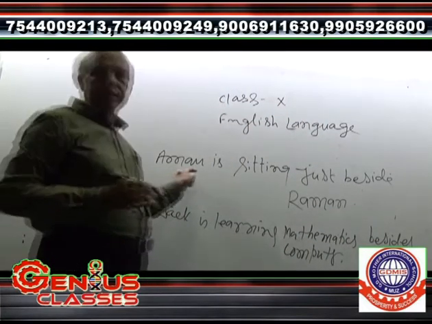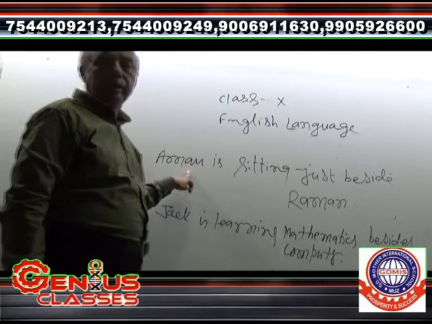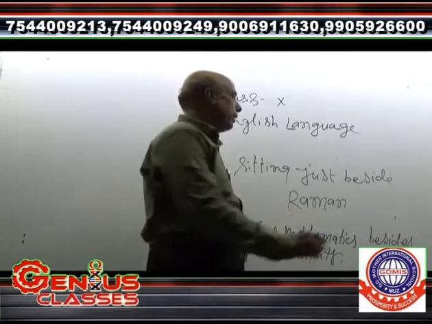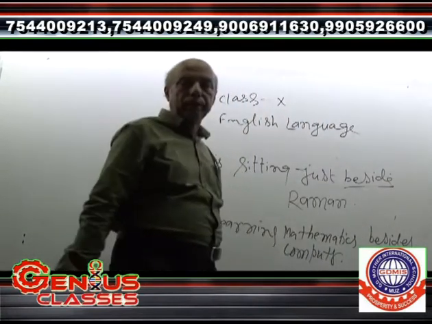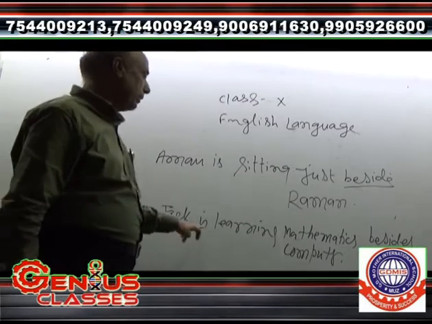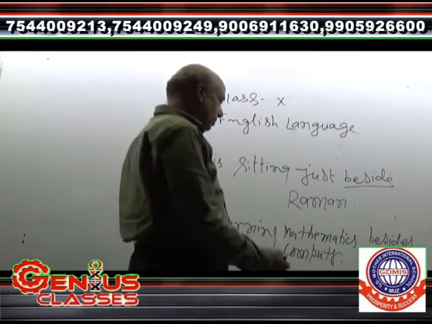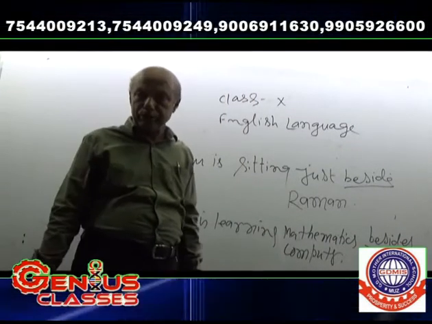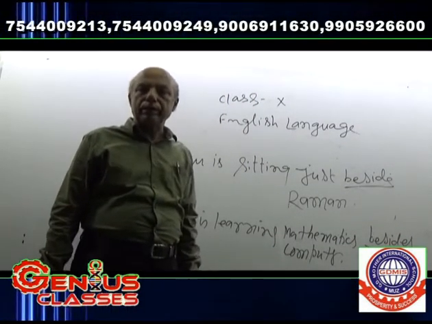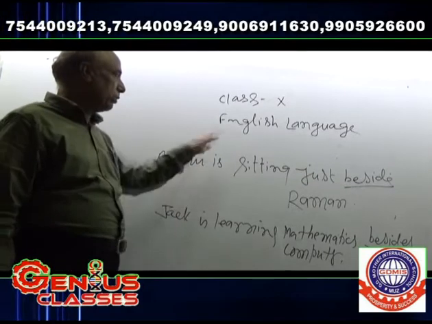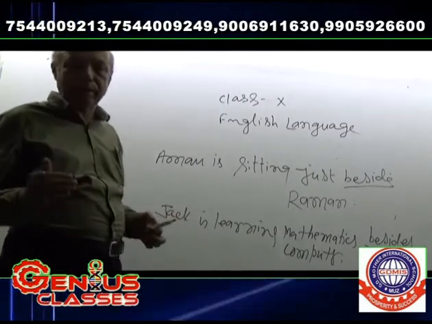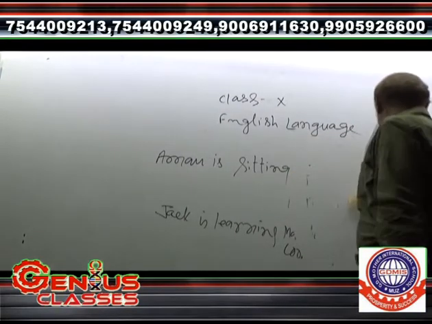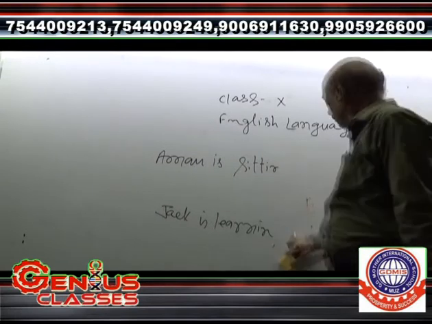In the first sentence, it has been used in the sentence, Aman is sitting just beside Raman. Here it has been used in the context of by the side of. Next, Jack is learning mathematics besides computer. It means here besides has been used in the form of in addition to, that is called except. In this context, the two prepositions beside and besides have been used.